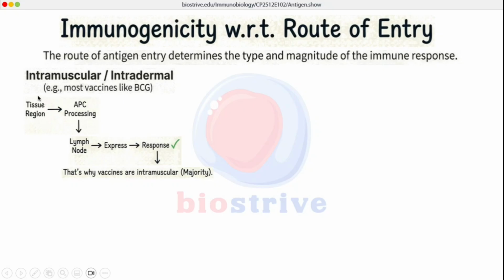When the pathogen enters the tissue region, it is processed inside the lymph node, and there is involvement of T cells, and eventually B cells, and there is a massive immune response. That is why vaccines are preferred intramuscularly, so that there will be a massive immune response and the generation of memory B cells and memory T cells will take place.